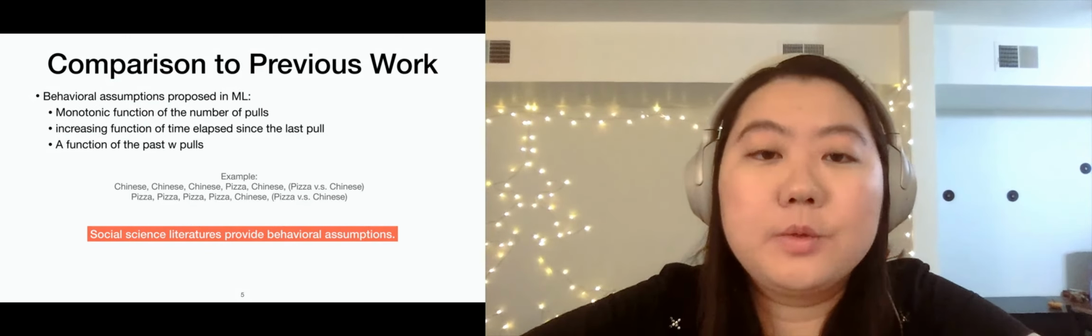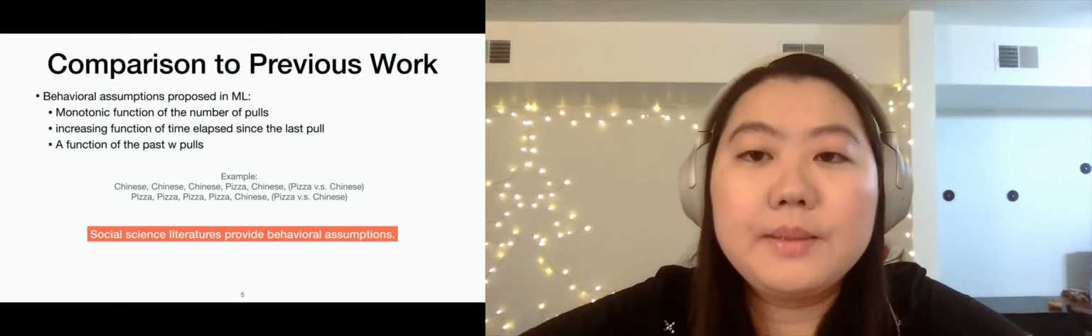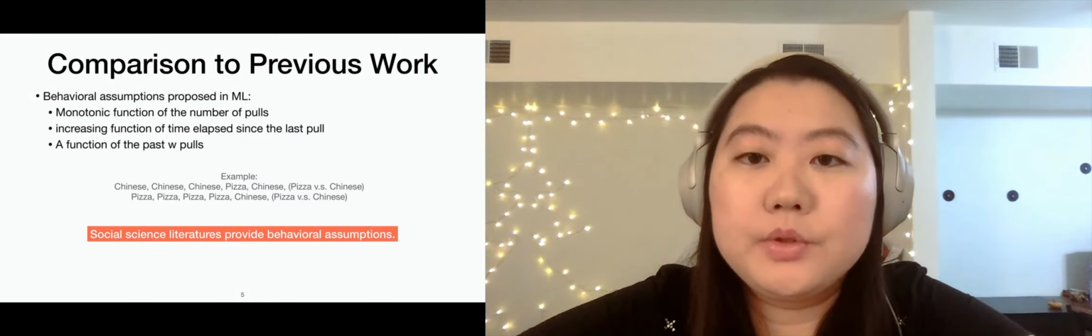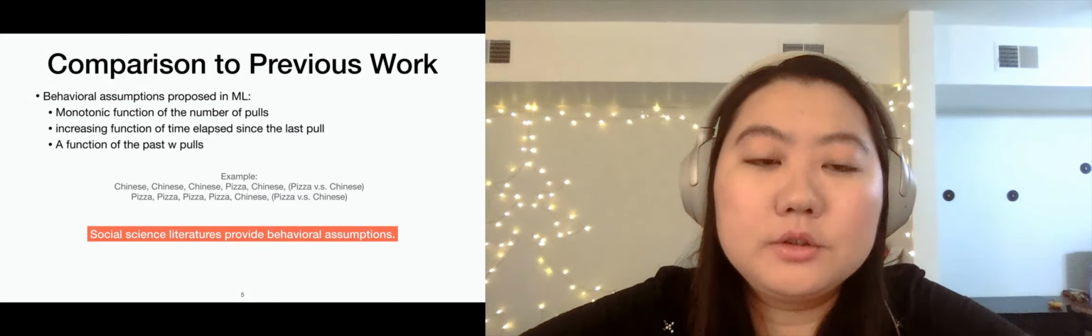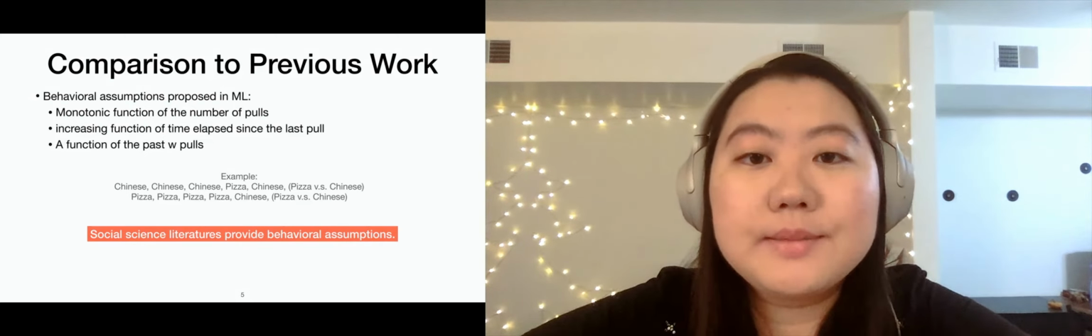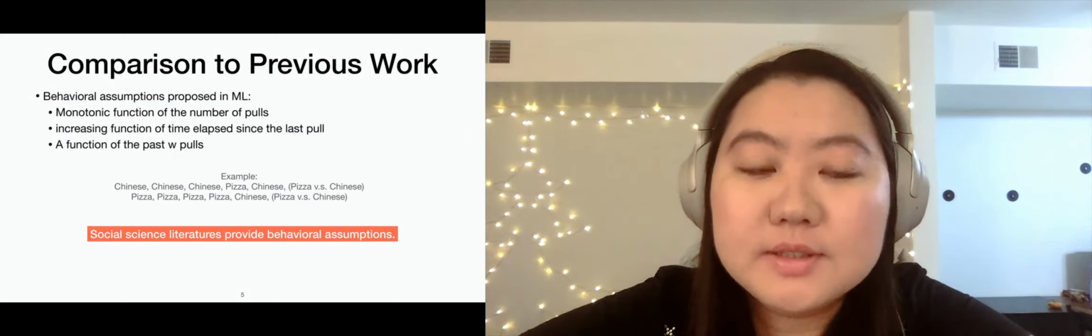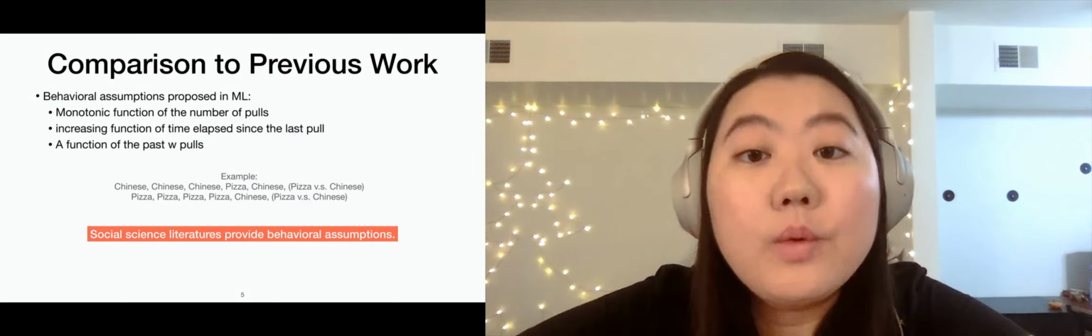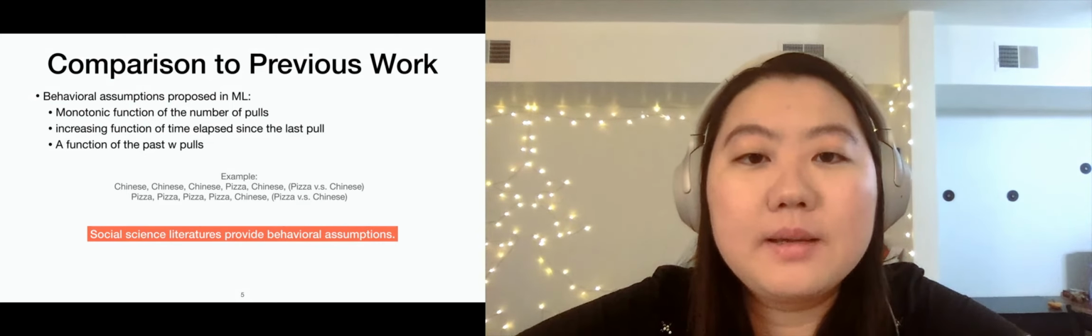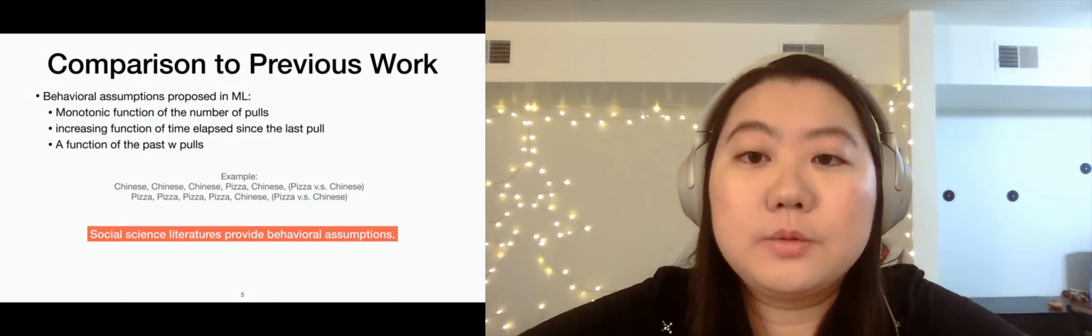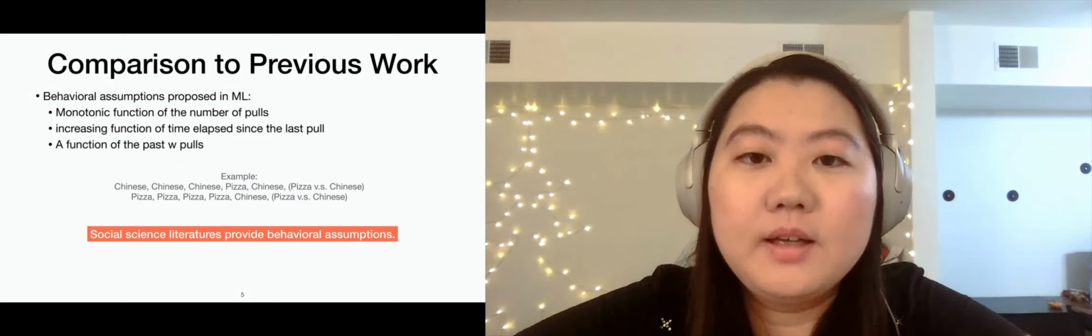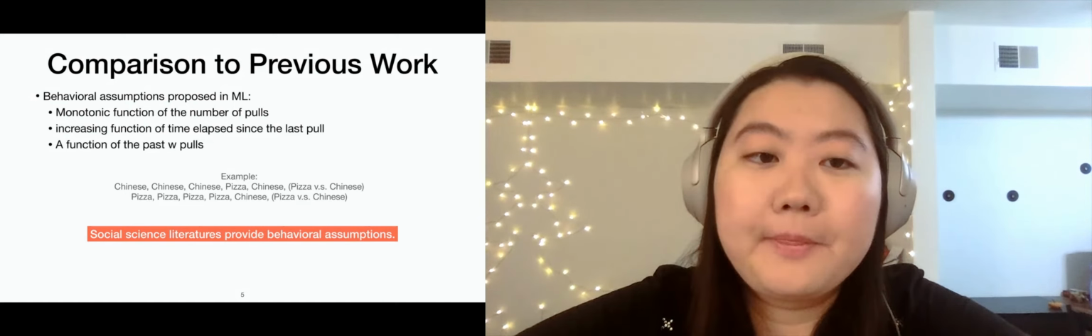There are existing works that study the satiation phenomena in bandit settings. Previous behavioral assumptions proposed in machine learning literature include assuming that the expected reward is a monotonic function of the number of pulls. This is not very ideal because although one would imagine that continuing to recommend the same item will make the person's enjoyment towards it decline, once we wait for some time, the enjoyment of the item for the person may actually rebound back.